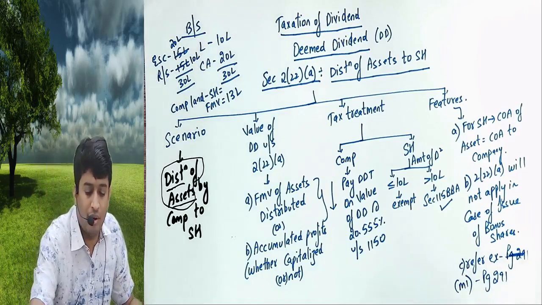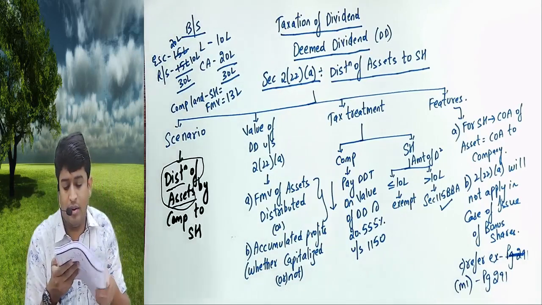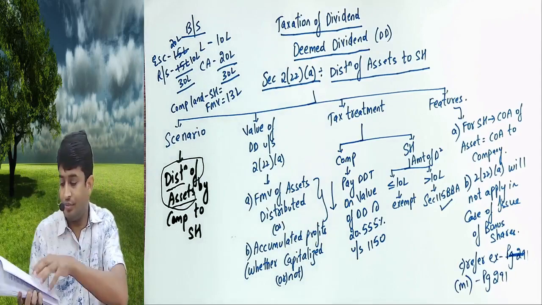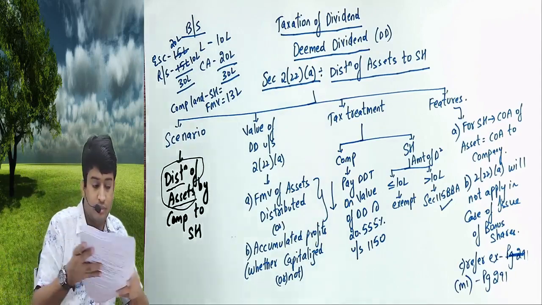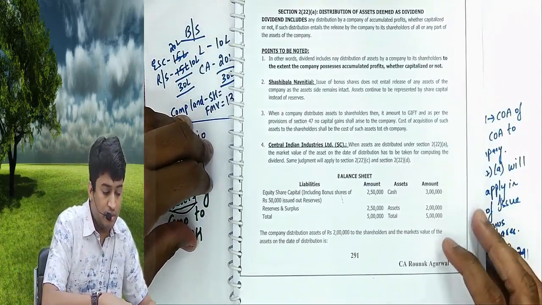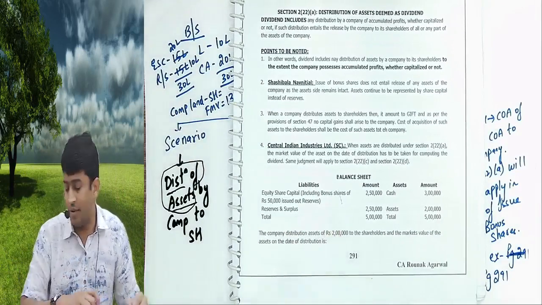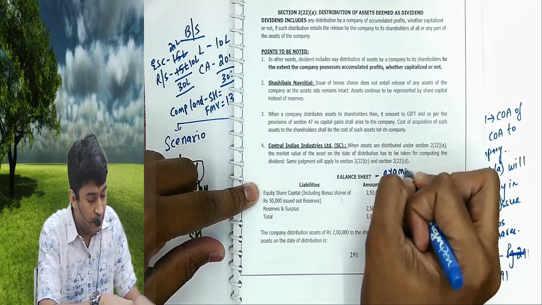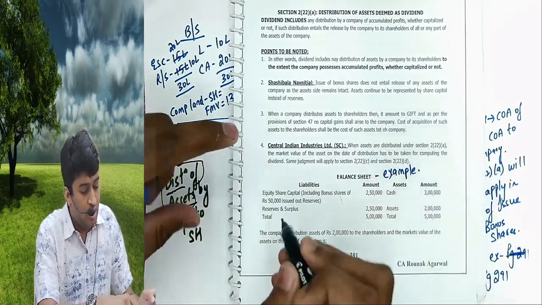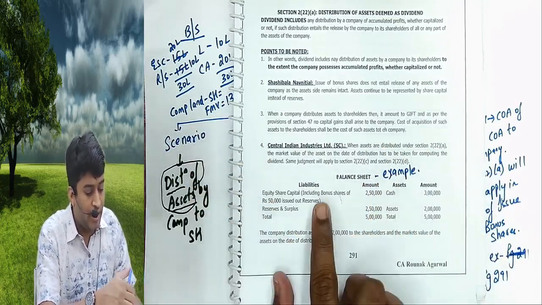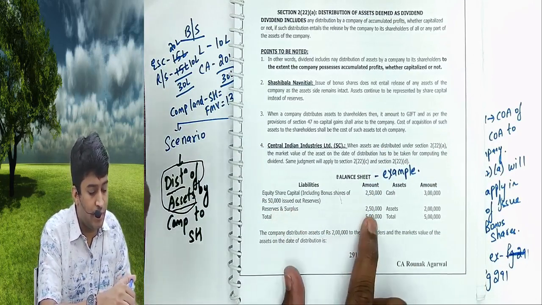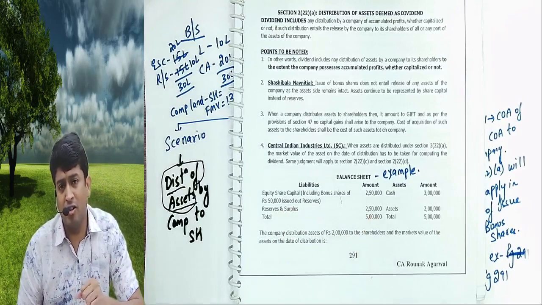Let us open that, everyone, on your screens. Can you see down? An example is given. Equity share capital including bonus shares of 50,000 issued out of reserves and surplus 2.5 lakhs. So what is accumulated profit?